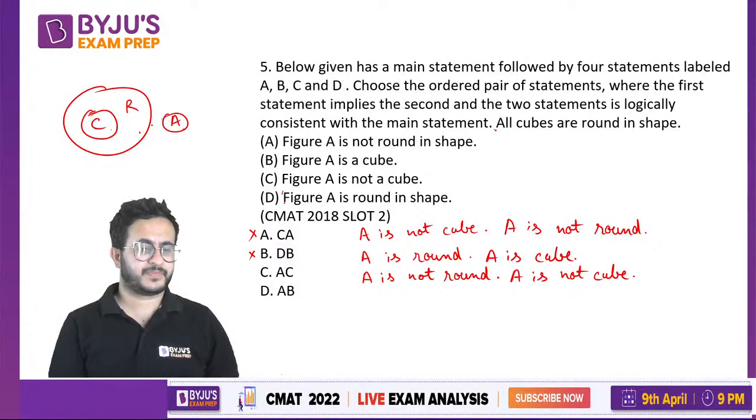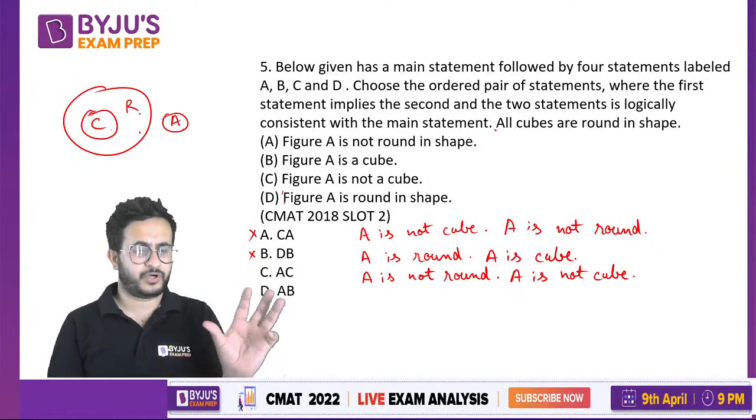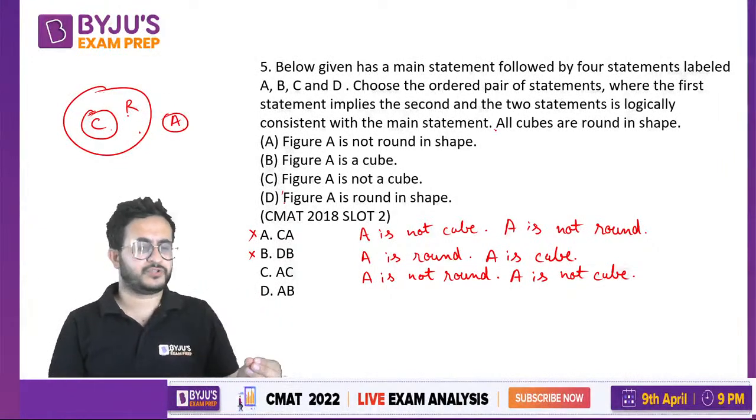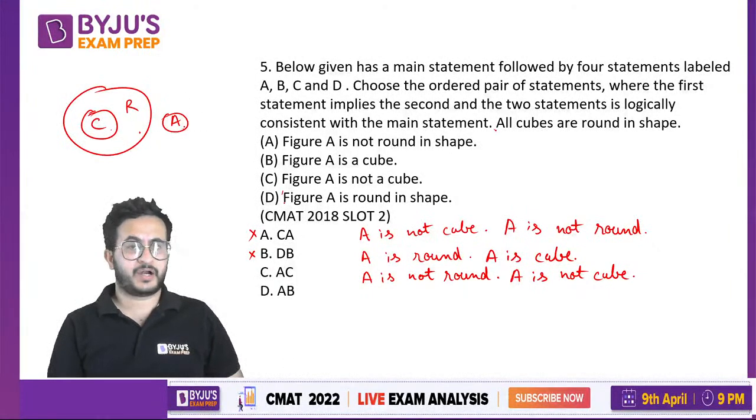Are you getting this? Syllogisms बनाते हो वहां पे तो कर लेते हो ना ऐसे. अगर ऐसे ये देखो, all cubes are round, ठीक है. अब round में cubes के अलावा कुछ और भी आ सकता है. It can contain other things also apart from cubes. But if A is not round, A is outside round, so it will definitely be not a cube, right? So that is the answer.